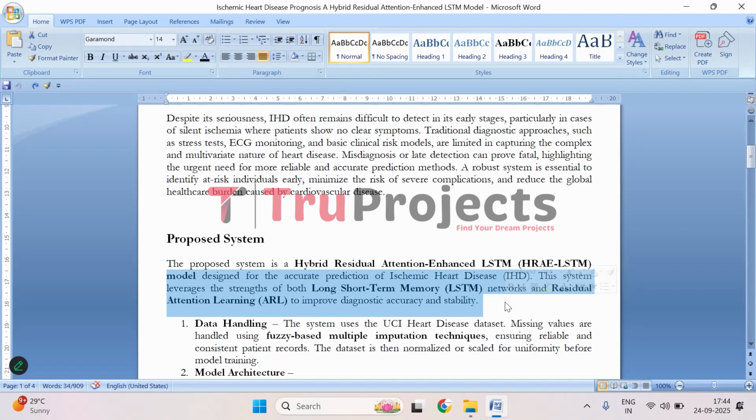Then it uses something called residual attention learning, which helps the model focus on the most important information while ignoring unnecessary details. By putting these together, the system becomes much better at spotting patterns that could indicate heart disease. This means it can give doctors more accurate and stable predictions, helping them make better decisions for patient care.